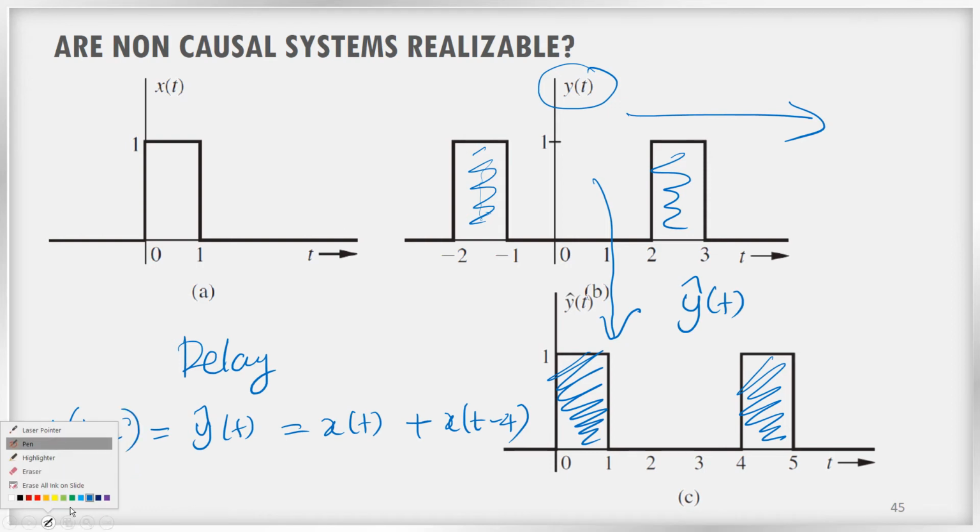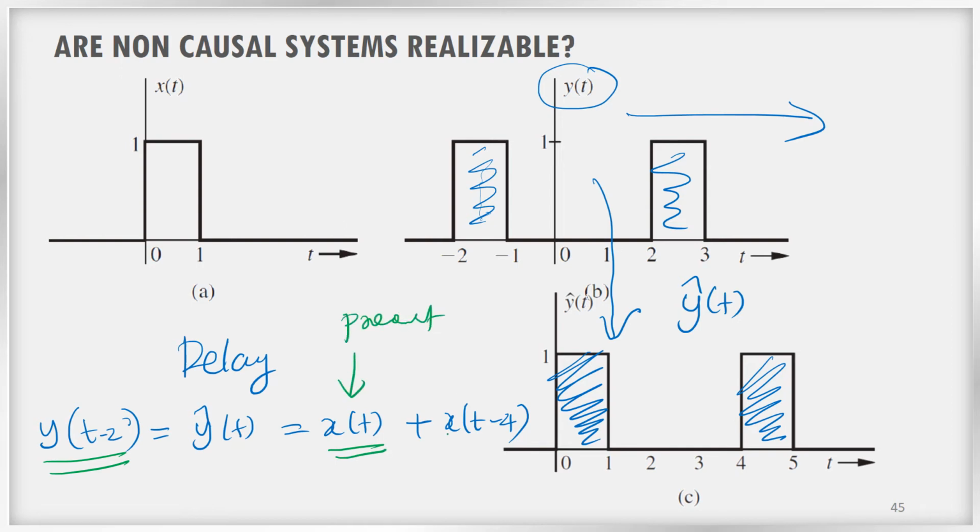So if you are ready to wait 2 seconds, then you can get x of t, because x of t is the present moment which has happened, and this is t minus 4, something that happened in the past. But for that present input, you cannot get the output at the moment; you will get the output only after 2 seconds. That is the meaning of this y of t minus 2. So if you are ready to wait for some time, then it is possible to realize non-causal systems.